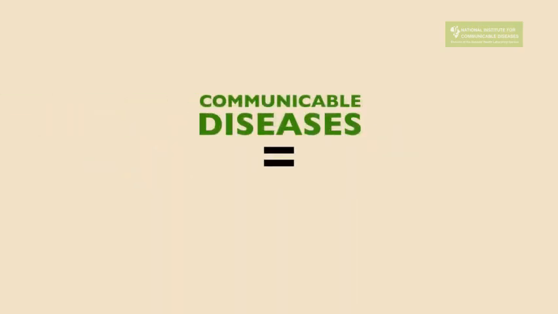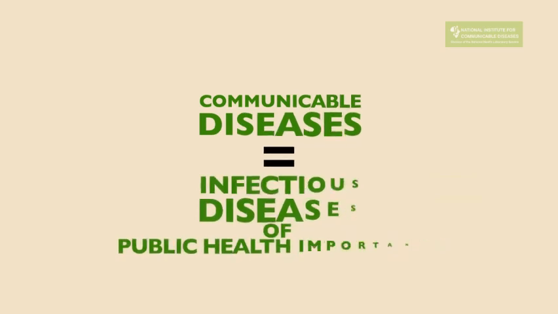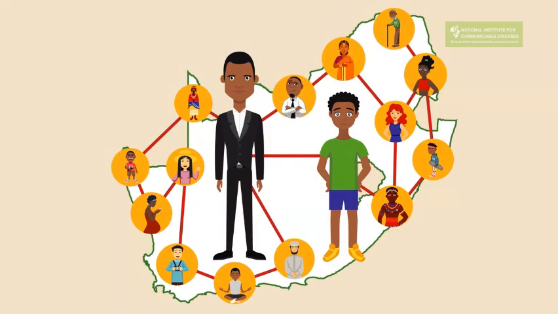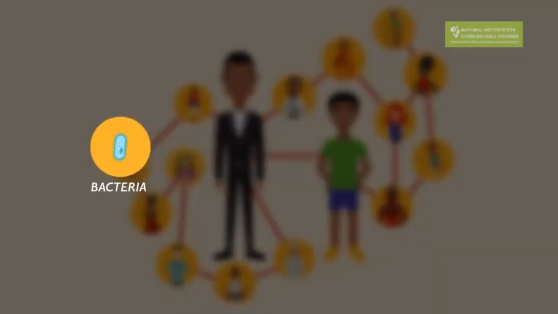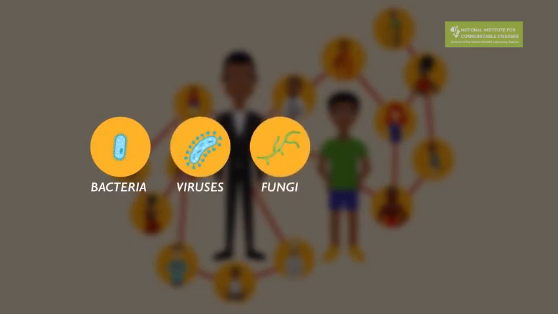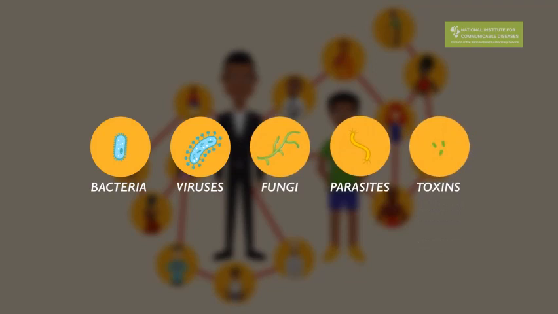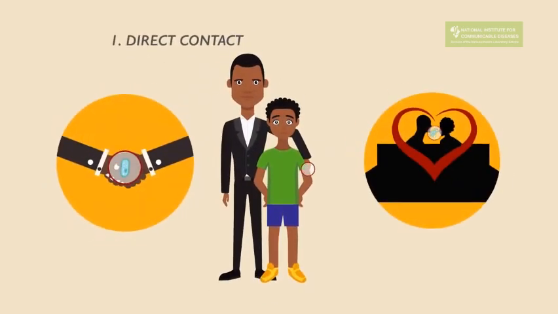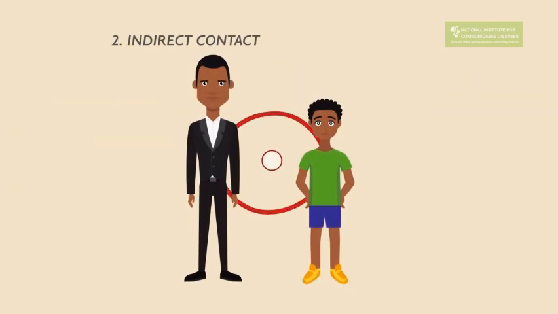Communicable diseases, most commonly known as infectious diseases, are diseases that can be spread from one person to another and can cause a large number of people to get sick. They are caused by germs like bacteria, viruses, fungi, parasites, or toxins. But how are communicable diseases spread? There are two ways: through direct contact or indirect contact. Direct contact transmission occurs when there is physical contact between an infected person and a susceptible person. Indirect contact transmission occurs when there is no direct human-to-human contact.